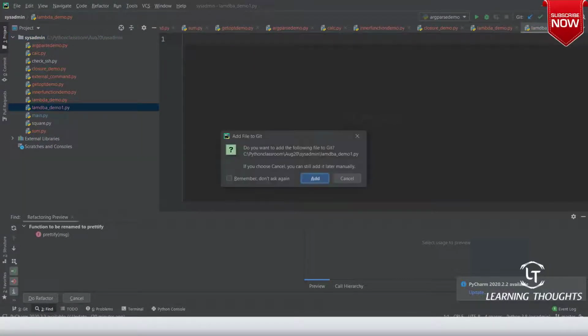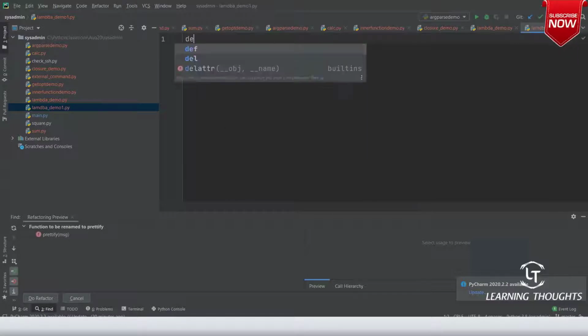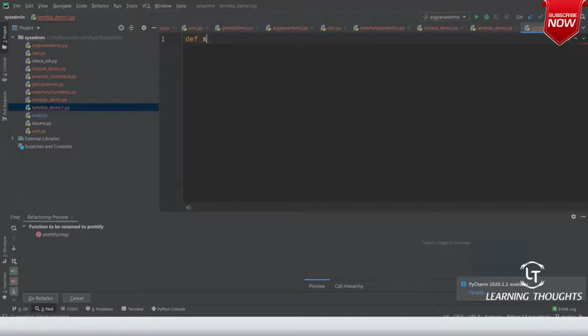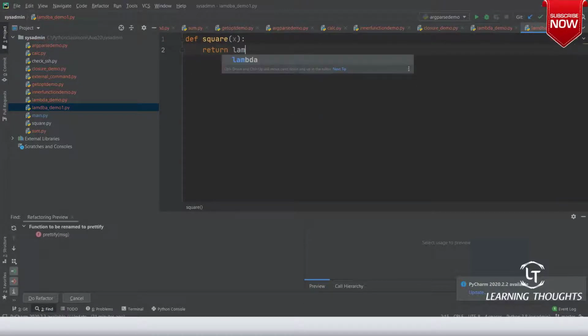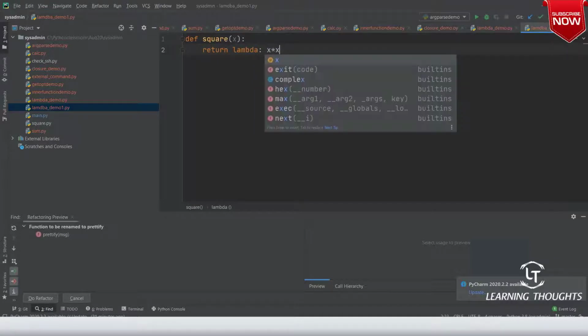That should also be fine. Now let me define a method called square. The square method takes an input, and over here I'll return a lambda function, and this lambda function does nothing but x star x.